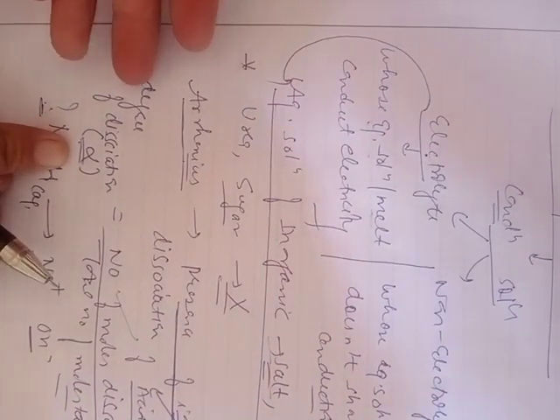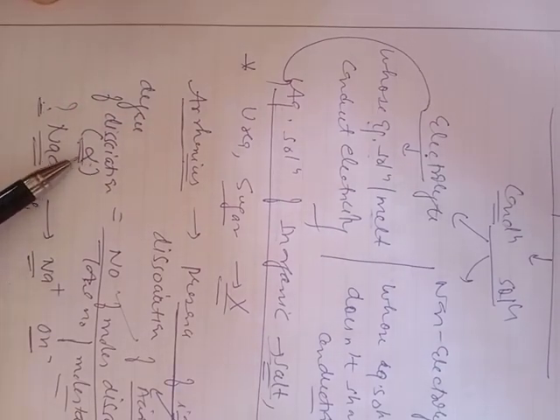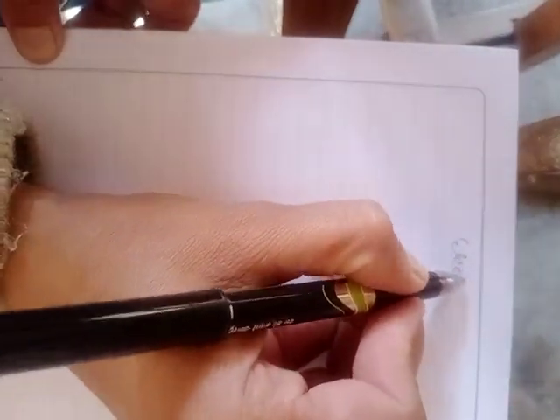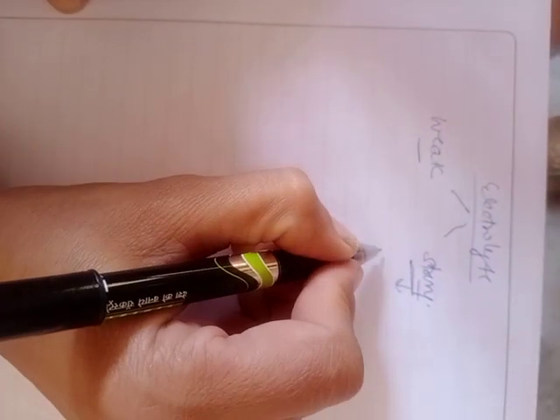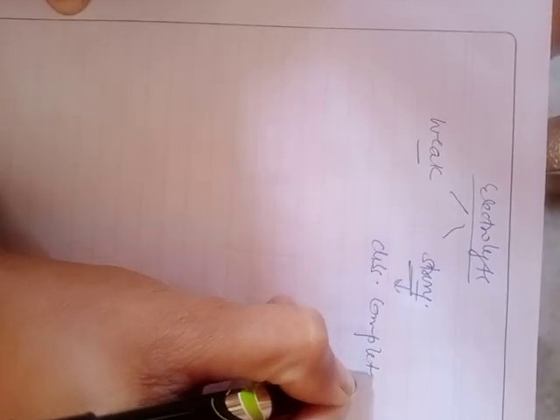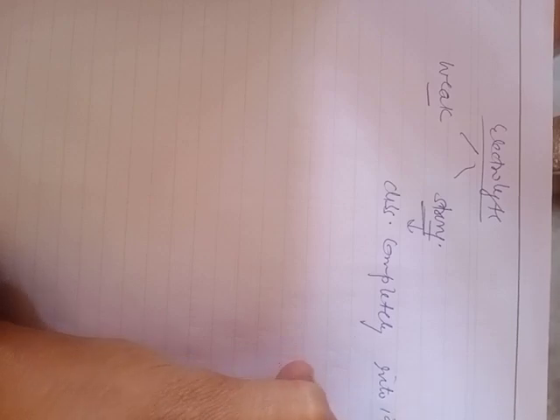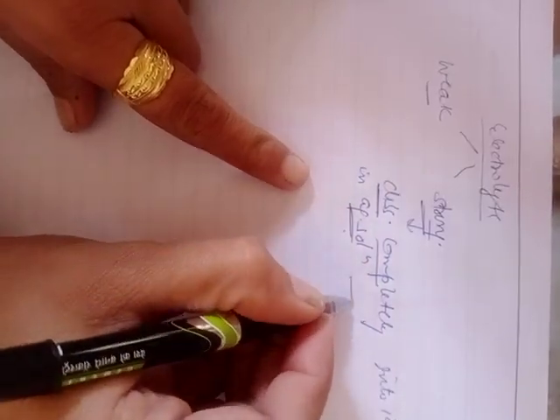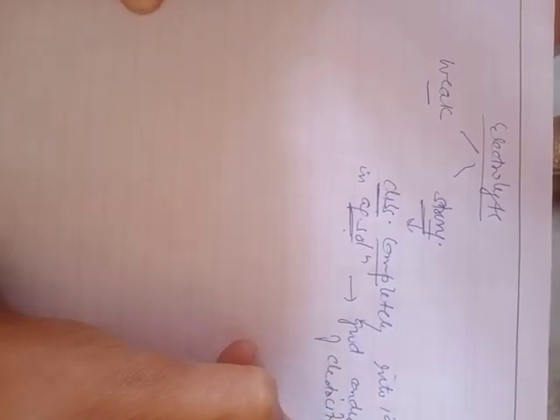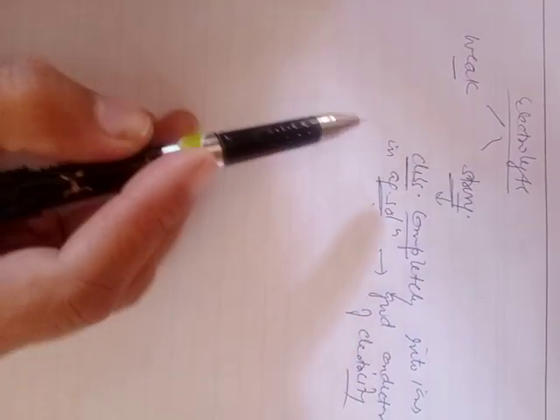Now depending on the degree of dissociation, these substances can be further classified into two categories: weak electrolytes and strong electrolytes. A strong electrolyte is a substance which dissociates completely into ions in the aqueous solution, hence it also acts as a good conductor of electricity. Such substances are termed strong electrolytes.